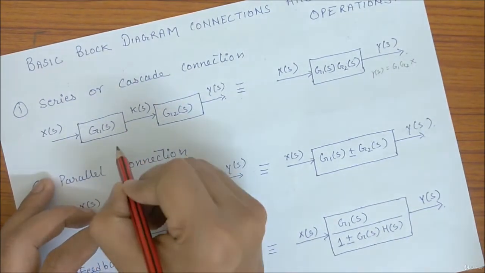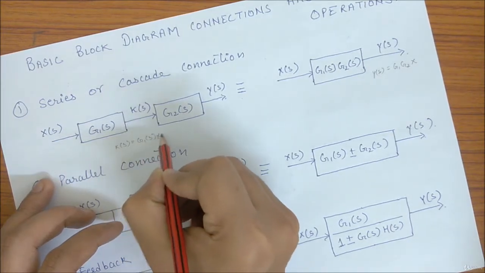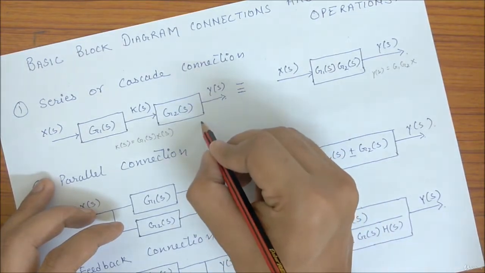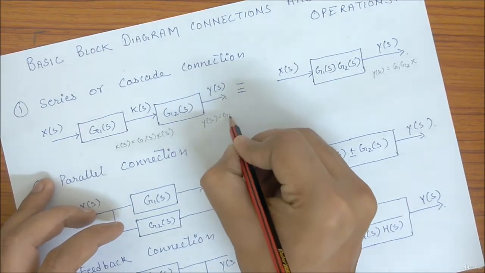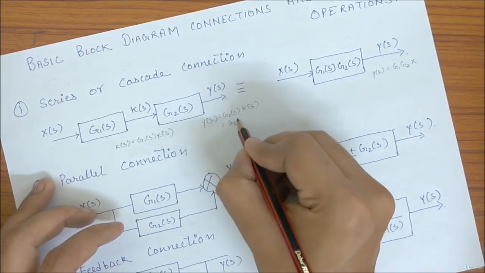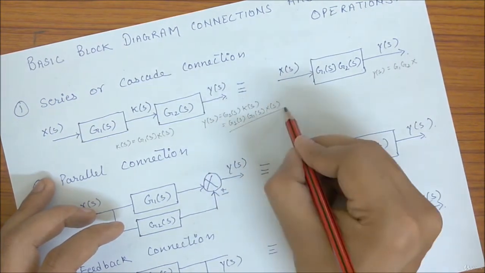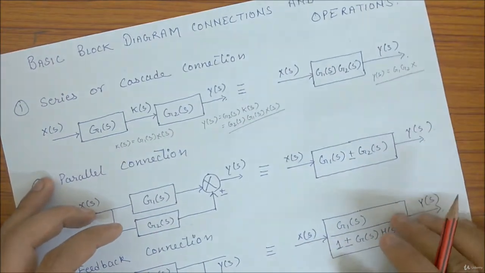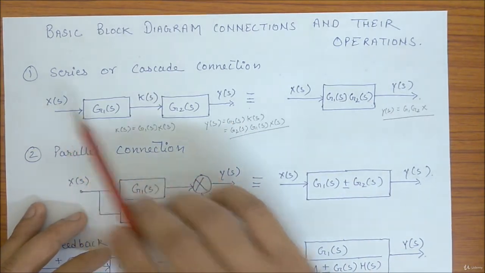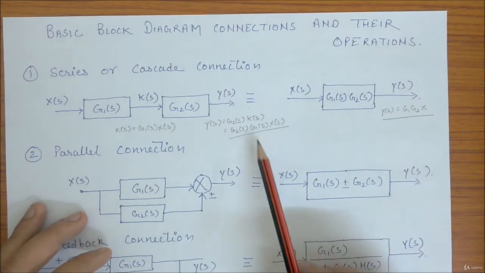See, this is the block. So K(s) will be G1(s) into X(s), and this Y(s) will be G2(s) into K(s). My K(s) is nothing but G1(s) X(s). See, this output and this output are the same. So you can see there is no change. You are giving X(s) input, you are getting Y(s) output. Here also the same thing, the value of Y(s) is the same.